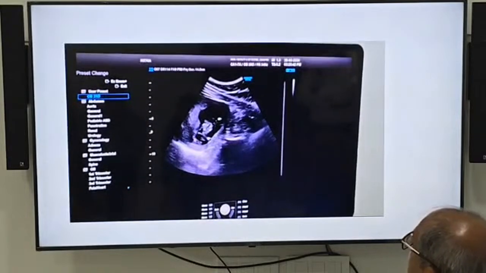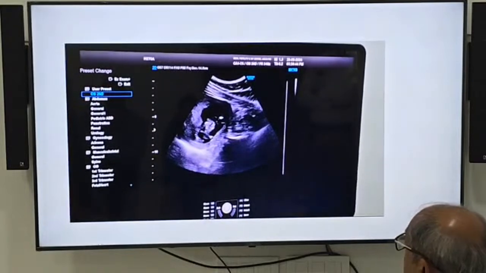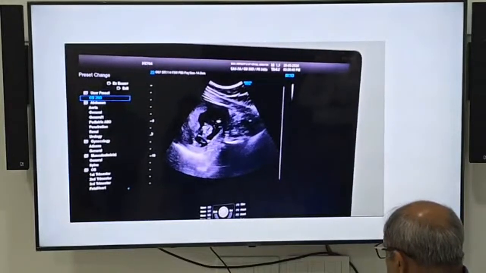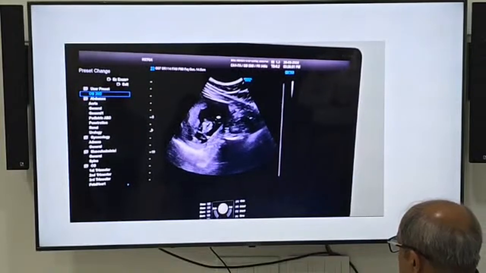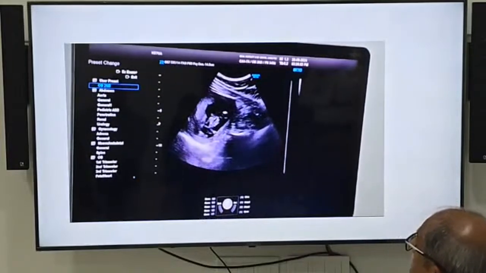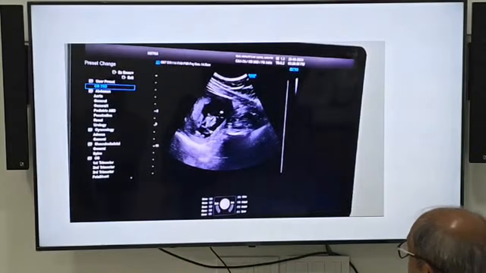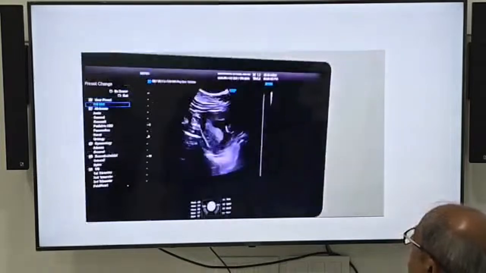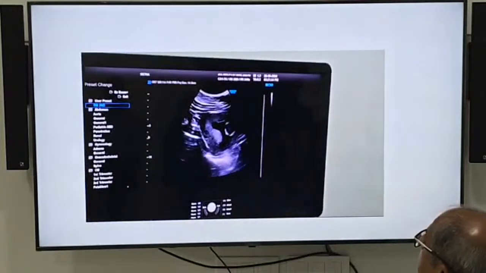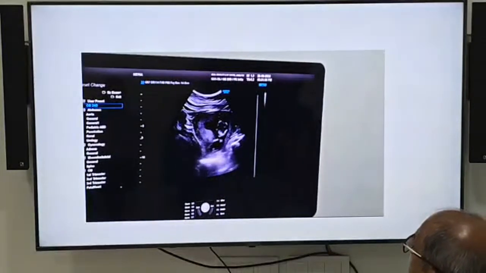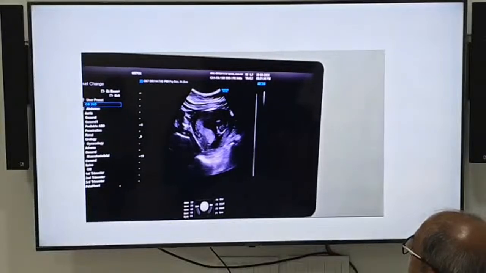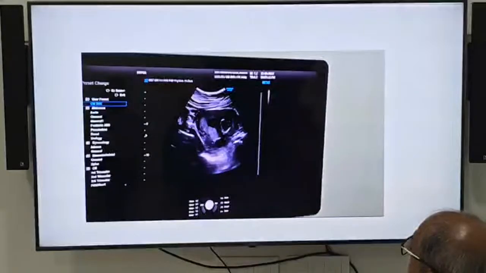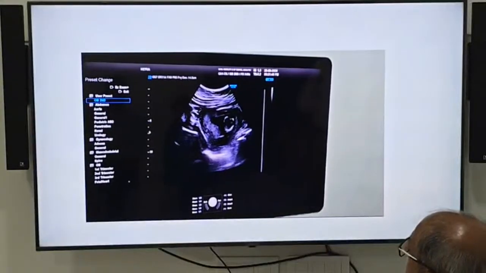We did chorionic villus biopsy today, and we are doing this sample to understand what is the problem with the baby. You can see the needle is going inside the placenta.